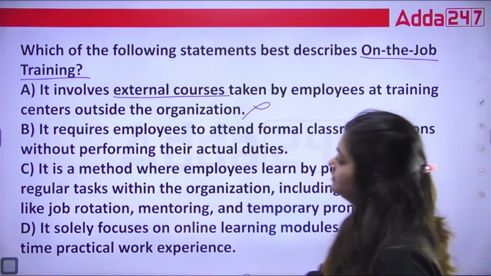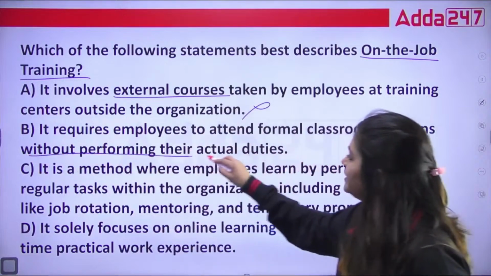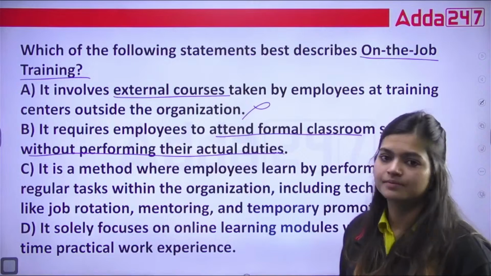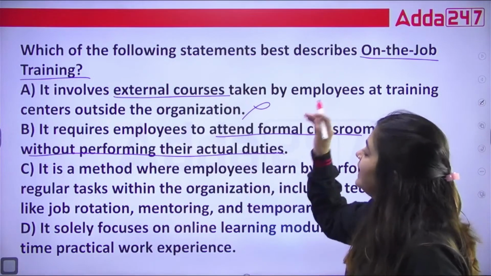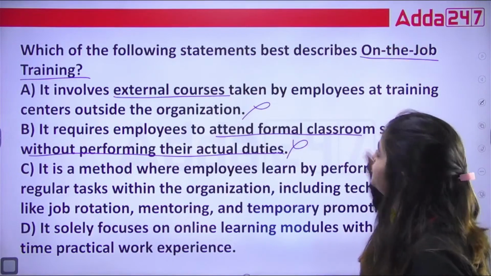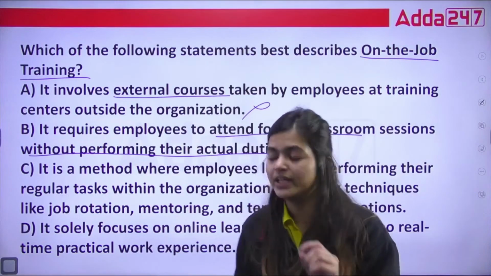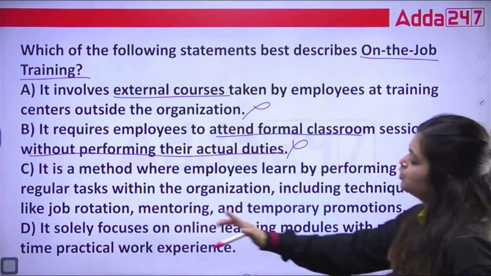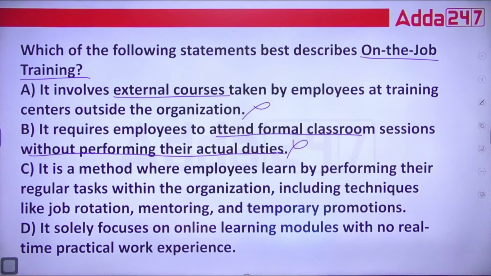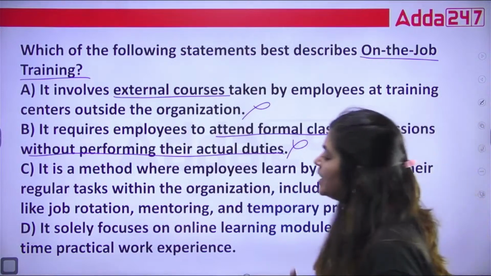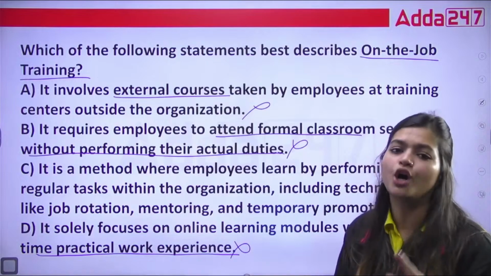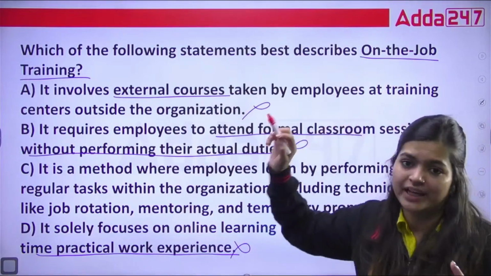They are saying that without performing their actual duties, they are attending formal classrooms. This is again off-the-job training, so this is not the correct description of on-the-job training. Okay, let's see D. It solely focuses on online learning modules with no real-time practical work experience. Again, no practical work experience, so this is not on-the-job training.